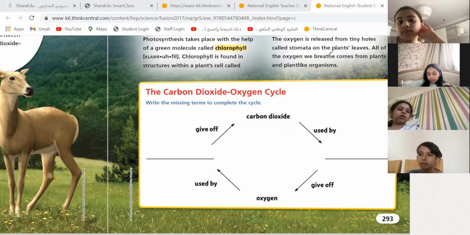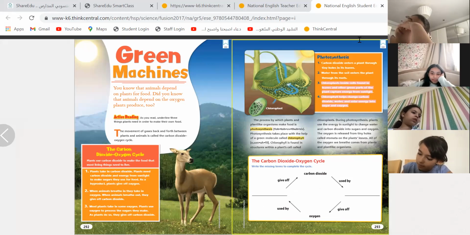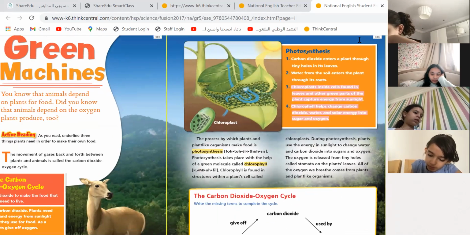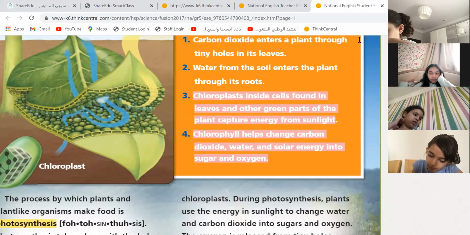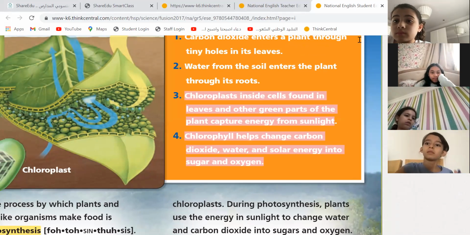Okay, ready to move to the next page? So over here we learned the green machines and we know what is photosynthesis and what is chlorophyll. What is the job of the chlorophyll, guys? It will change all the input to the sugar and oxygen.